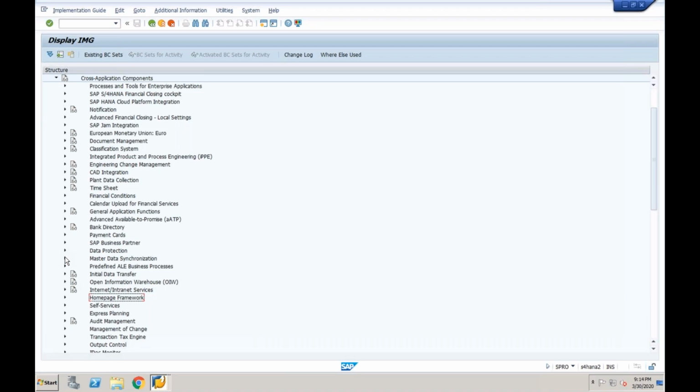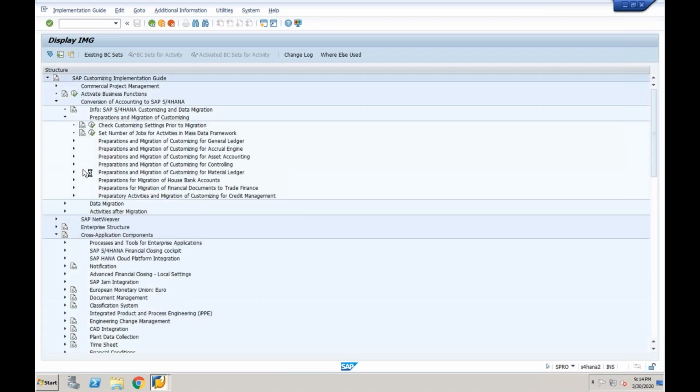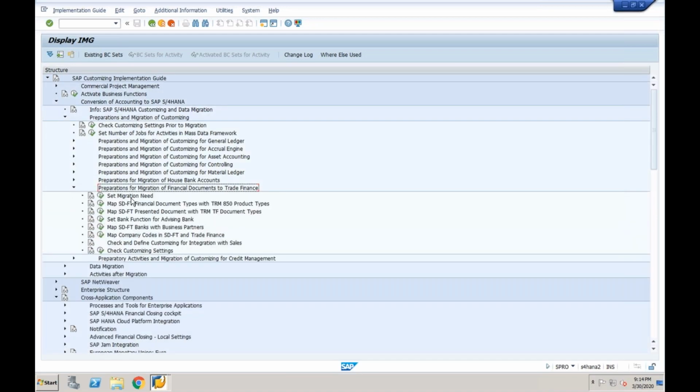No, you have to do the configuration first. First you need to do the post configuration, because if you go to conversion of accounting to S4HANA, there is a trade finance step. What it is saying is that migration is needed, and also you need to convert. First of all, you require the configuration. Then only you can convert that commodity into trade finance by using these functionalities. At the same time, you need to implement MM also. That is also one of the mandatory steps here.